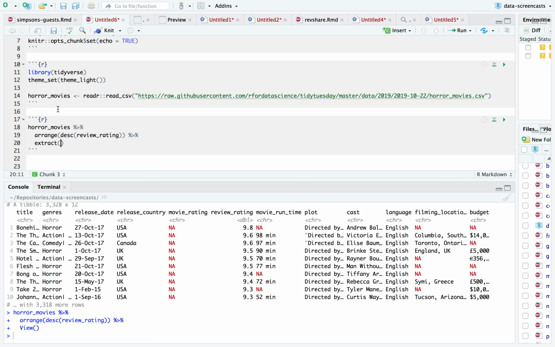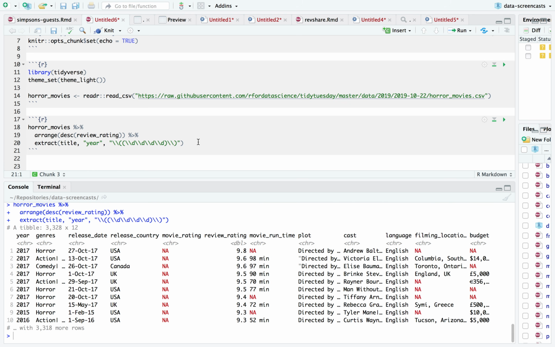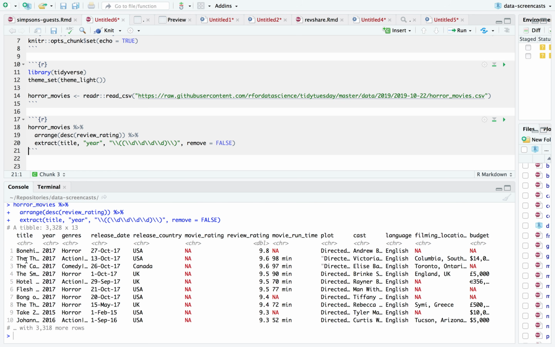Okay, so what I'm going to do is add in here extract. If you haven't seen extract, it's a wonderful function in tidyr. I say extract from the title anything of the pattern digit, digit, digit, digit surrounded by parentheses, and put that in year. It's a little funny, I want to capture what's in the parentheses, then it's surrounded by parentheses. I need to also say remove equals false. I don't want to remove the title. I want to create the year next to it.